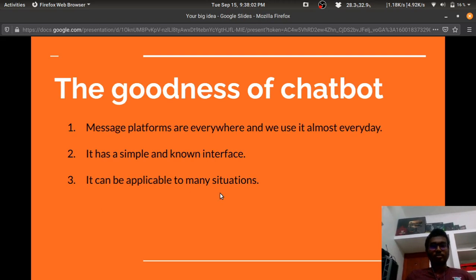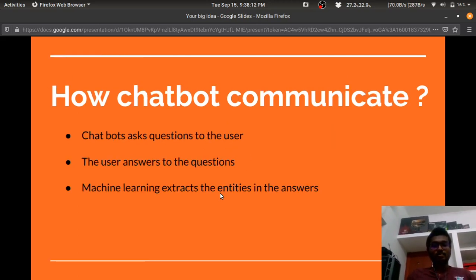So, what are the goodness of a chatbot? Message platforms are everywhere and we use them almost every day. The chatbot has a simple and known interface, and the chatbot can be applicable to many situations. So, how do chatbots communicate? The chatbot asks questions to the user, then the user answers those questions. Then the machine learning algorithm extracts the entities in the answers.